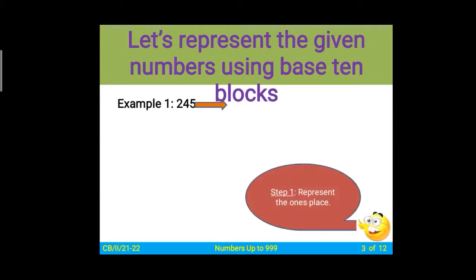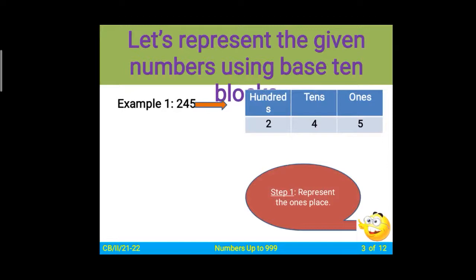It will be represented like this. On the hundreds place there is a 2, on the tens place there is a 4, and on the ones place there is a 5. On the ones place there is a value of 5.